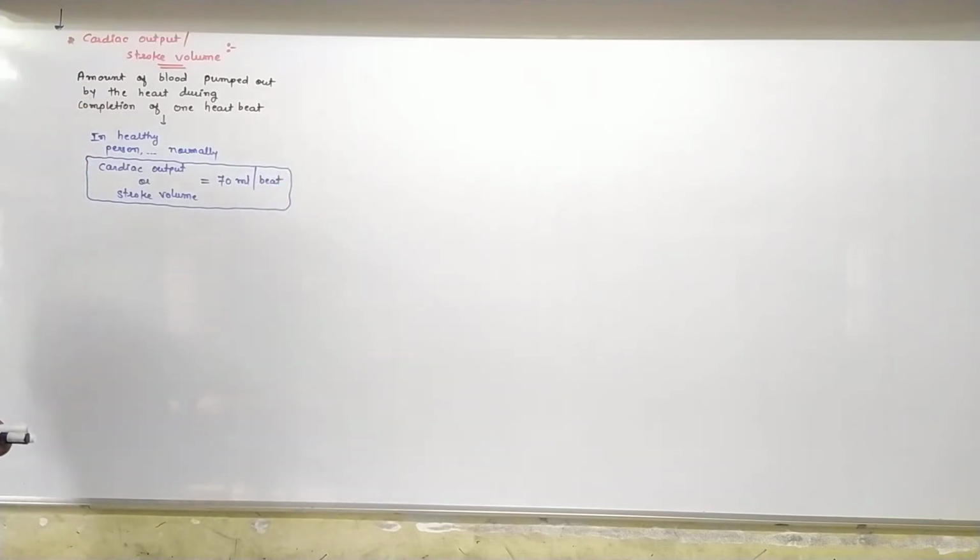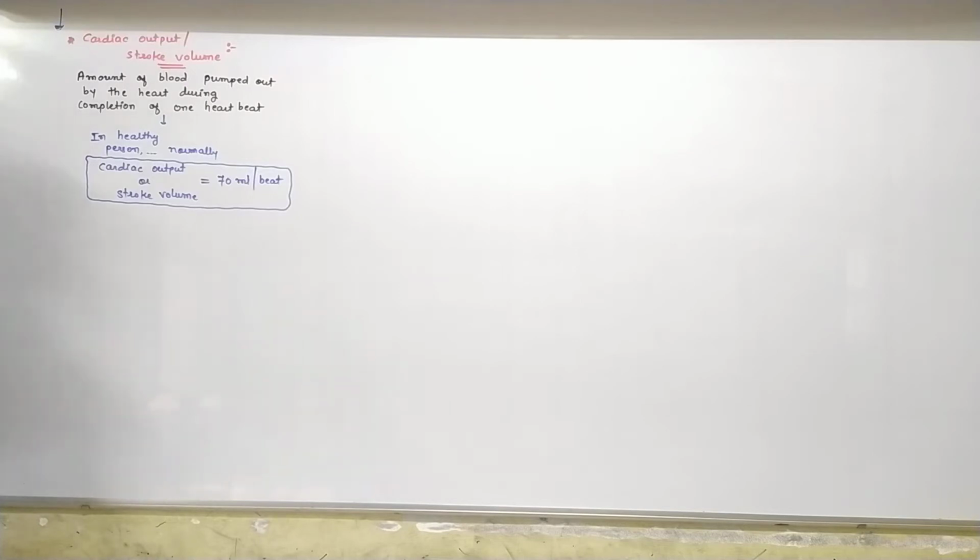So within one cardiac cycle, at the end of the cycle, 70 ml of blood is pumped out from the heart, right? So this is known as cardiac output or stroke volume. Now, per one beat, 70 ml of blood is received and pumped out from the heart.